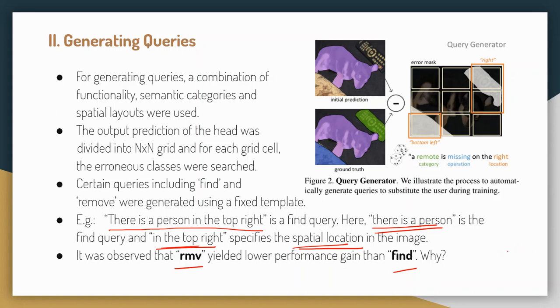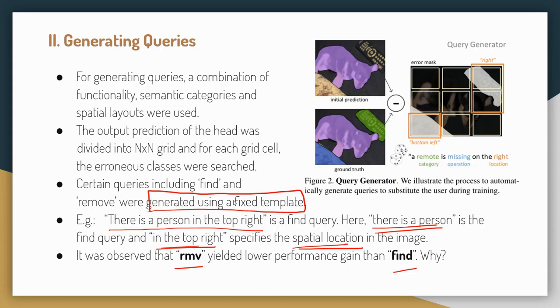So how was this generated? Consider the image in figure 2. The output prediction of the head is divided into an n cross n grid, and for each grid cell, the erroneous classes were searched. After the erroneous classes were searched, the classes were randomly sampled and a class was picked. Suppose we pick the class person, and the model is unable to predict that person class properly. So we will feed into the network that there is a person, and we will specify in which position that person is missing. So, there is a person in the top right will be the find query.